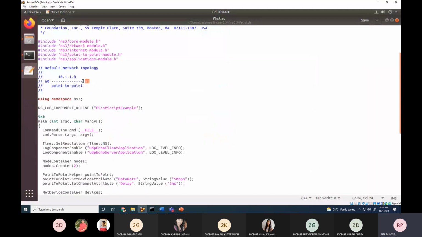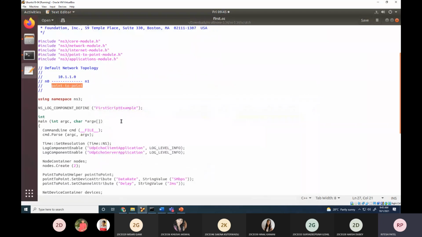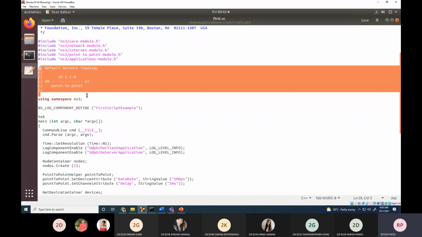N0 and N1 have a point-to-point connection, similar to the point-to-point connection over here, FS0/0 of the respective client and server. So the network topology is a point-to-point topology. Any question in point-to-point topology?